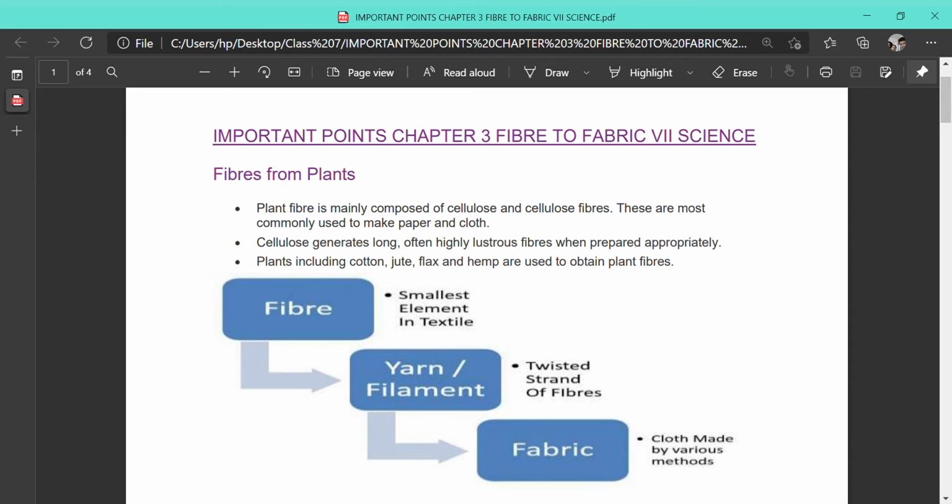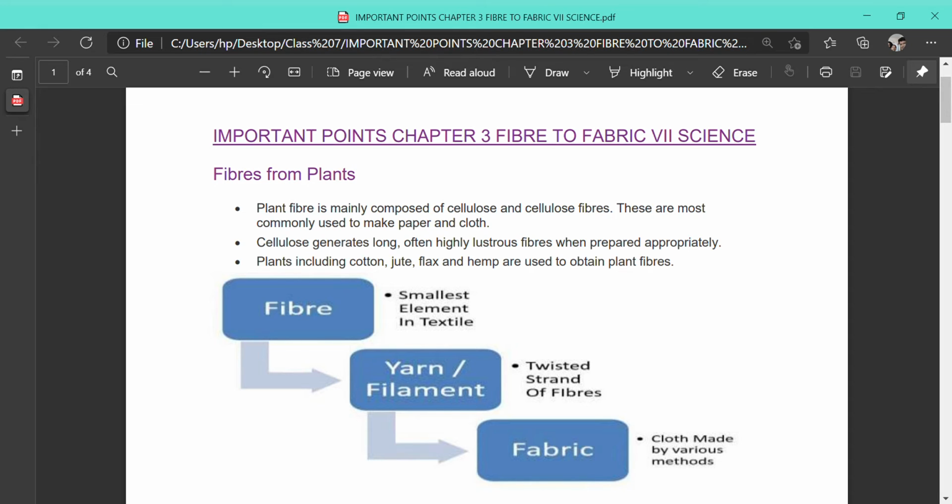So children, today we are going to start chapter 3, that is Fiber to Fabric. You are already acquainted with this topic, because this chapter was there in class 6 also. So we will do a little bit of recap of class 6 and then we will proceed to the topic that is present for your class at present.